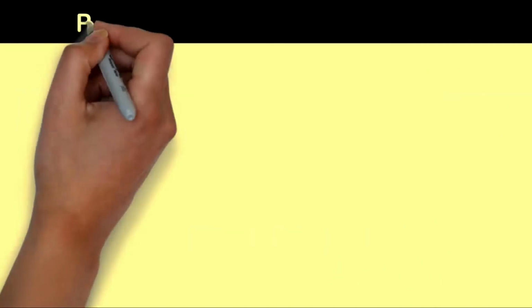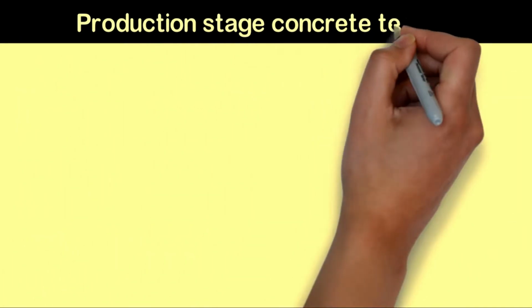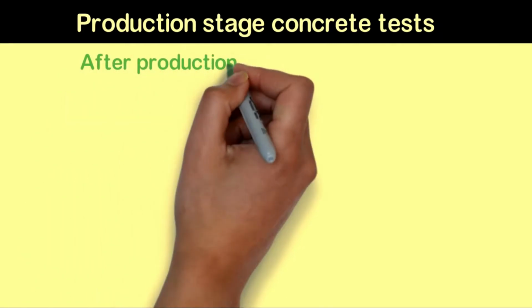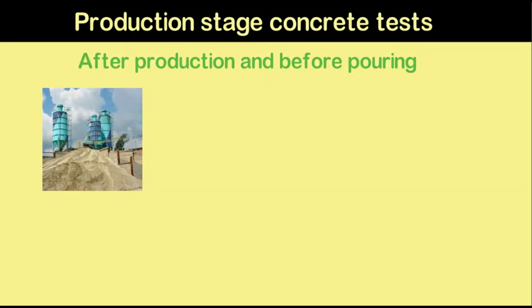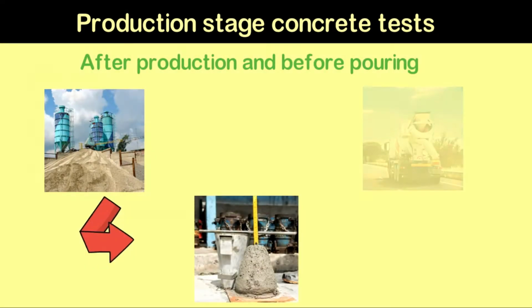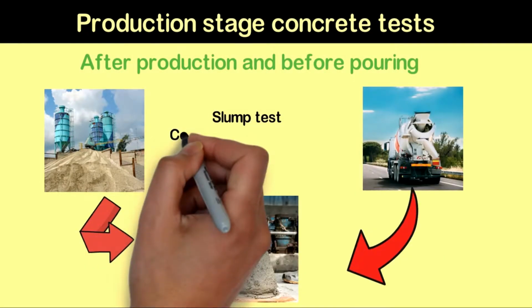First, we will describe the production stage concrete tests. The production stage concrete tests are done after production and before pouring. These tests include the slump test, compaction factor test, and VB test, etc.